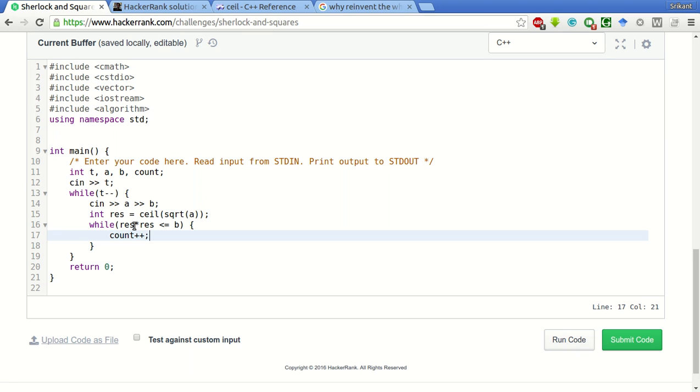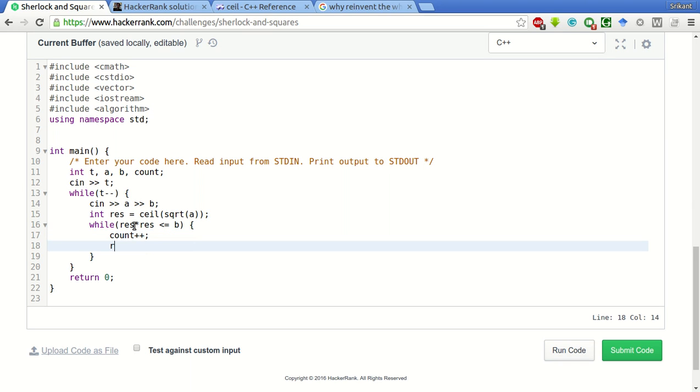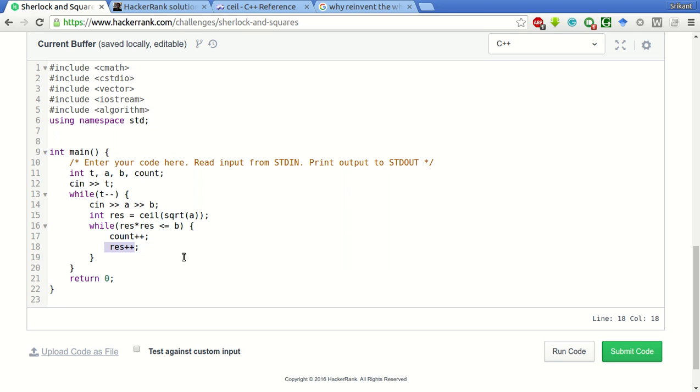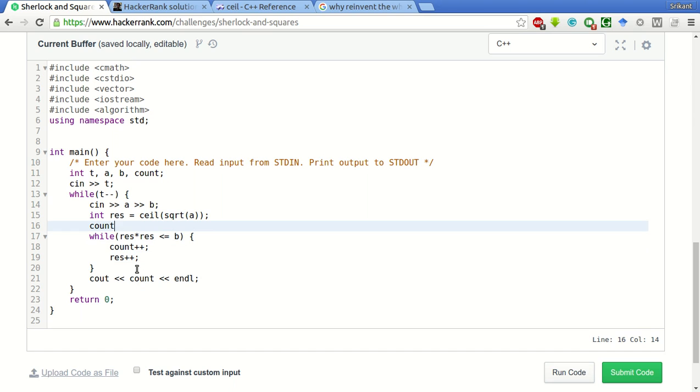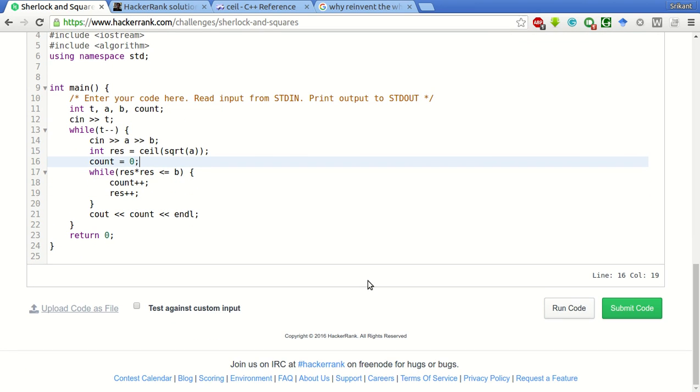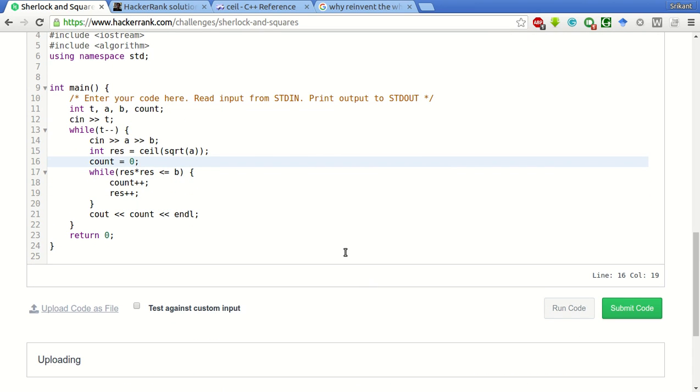We have found a square number, a perfect square, and we will increment to the next number to find its square. If this next number's square exists within this interval, we will again increment the count, otherwise this loop will exit. After that we will print the count. And before every calculation we have to initialize count to 0, otherwise it will take the previous count also.